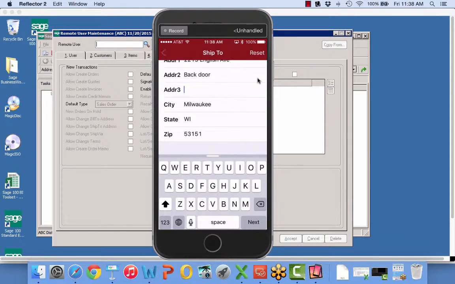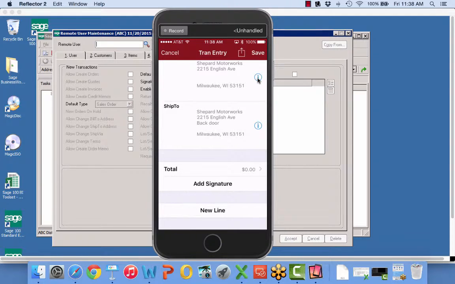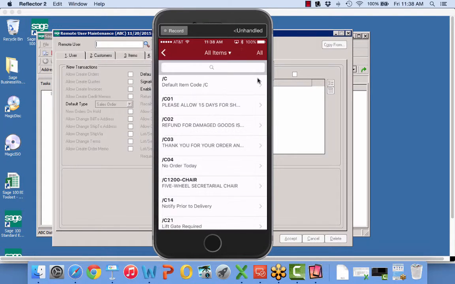Okay, and I'll say I'm good to that. So that's updated that to the back door. So let's add some lines to this.